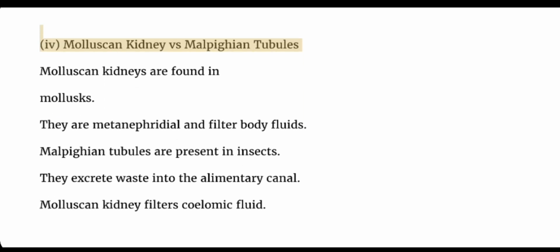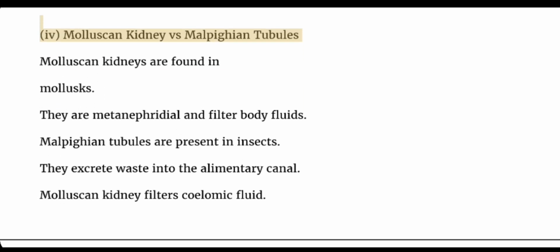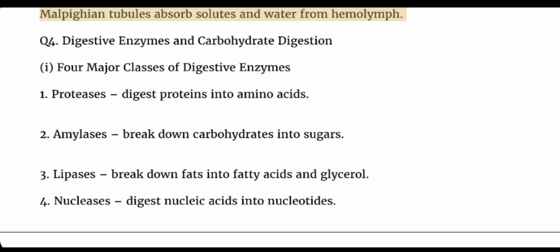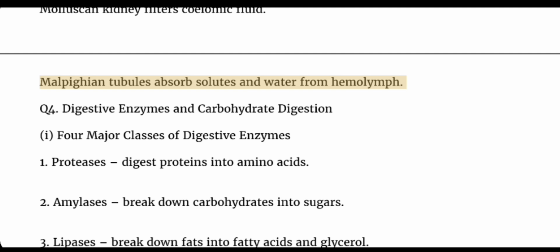IV. Molluscan kidney versus Malpighian tubules. Molluscan kidneys are found in mollusks. They are metanephridial and filter body fluids. Malpighian tubules are present in insects. They excrete waste into the alimentary canal. Molluscan kidney filters coelomic fluid. Malpighian tubules absorb solutes and water from hemolymph.